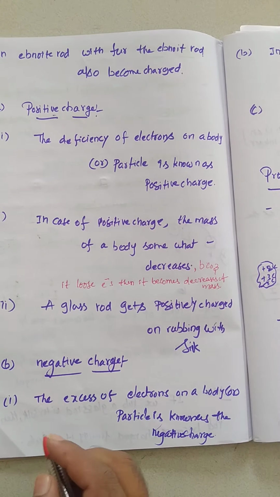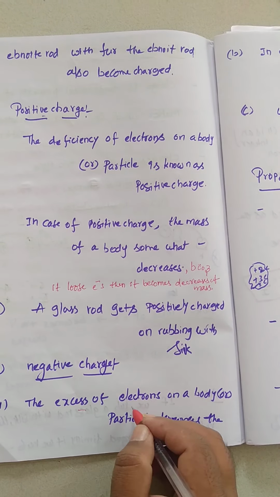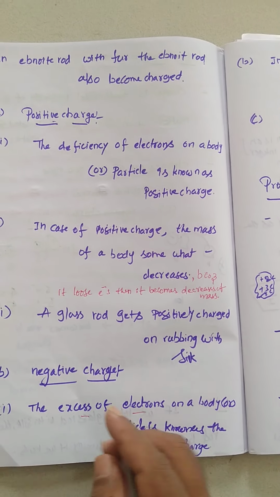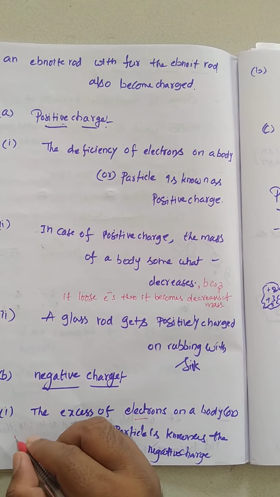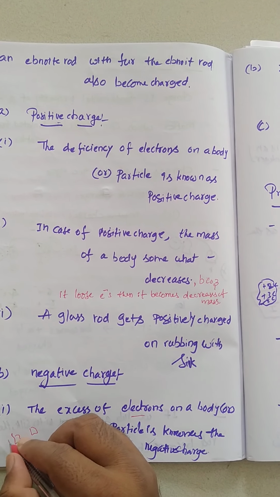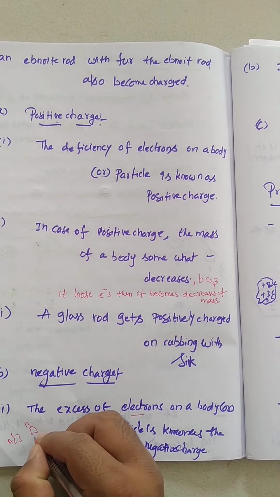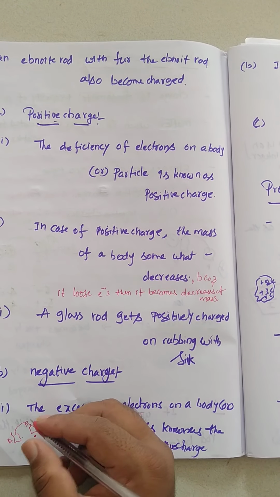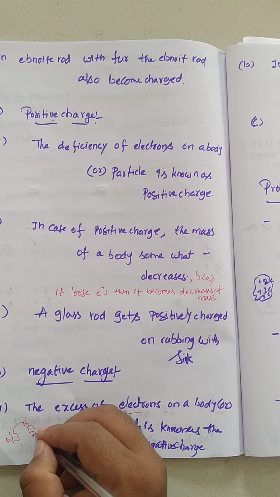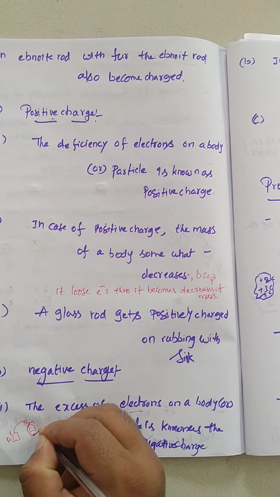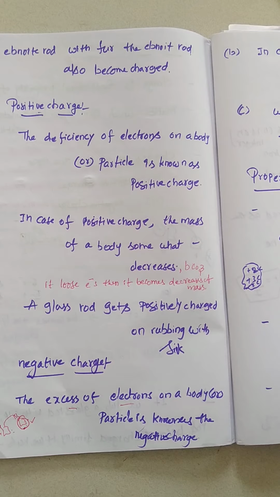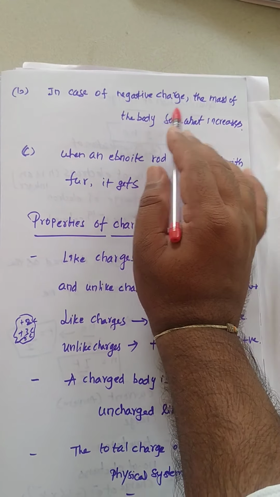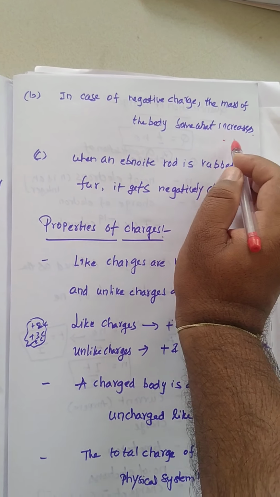So for example, if you take a negative charge, it has an excess of electrons. An excess of electrons on a body or a particle is known as the negative charge. For example, if you take two bodies A and B, it has an excess of electrons means it gained one electron from another atom. So what happened? The mass of the body somewhat increases. That one I am going to discuss with you. So in case of negative charge, the mass of the body somewhat increases.